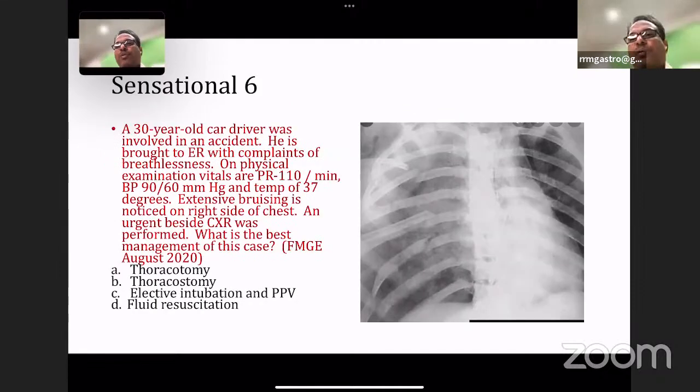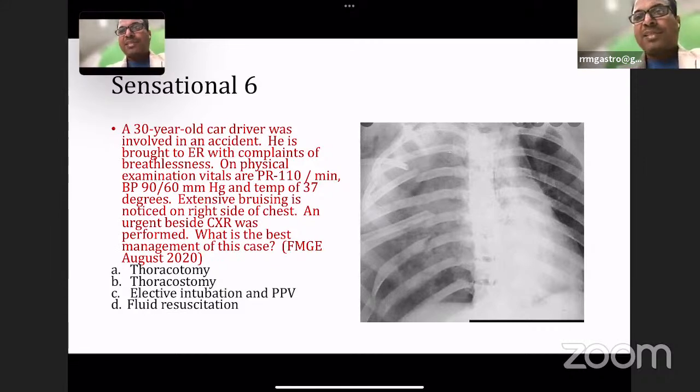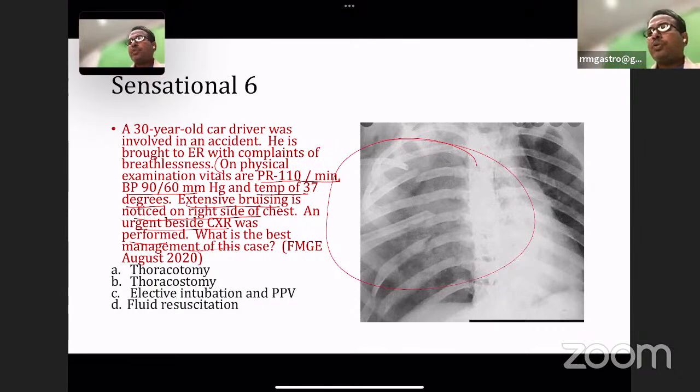So the last sensational question for your exams from the trauma chapter is, a 30-year-old car driver was involved in an accident. He is brought to the emergency room with complaints of breathlessness. On physical examination, vitals are pulse rate 110 per minute, BP 90/60, temperature of 37 degrees, extensive bruising noted on the chest. An urgent bedside X-ray chest was done. What is the diagnosis in this case?